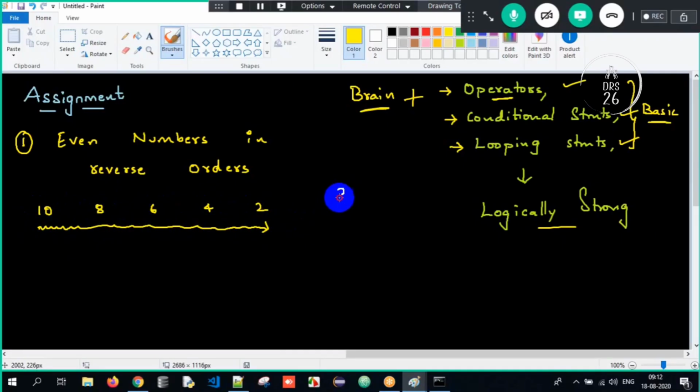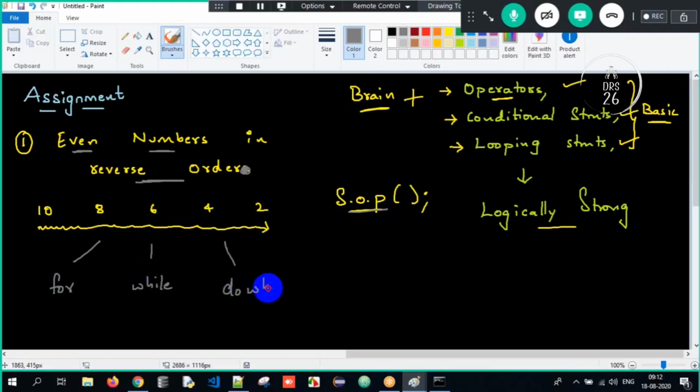You have to make use of SOP here. You shouldn't make use of SOPLN. If I use SOPLN, the control will move to the next line. I want the same things to be printed after a space. You are supposed to print even numbers in reverse order, 10, 8, 6, 4, 2, using the SOP statement, using for loop, using while loop, and using do while loop. So you have to print using for loop, while loop, and do while loop separately.